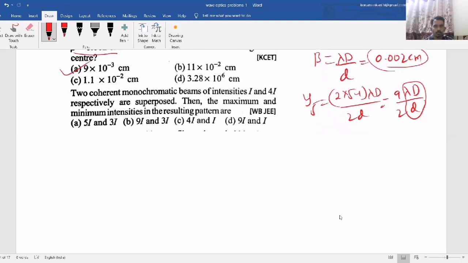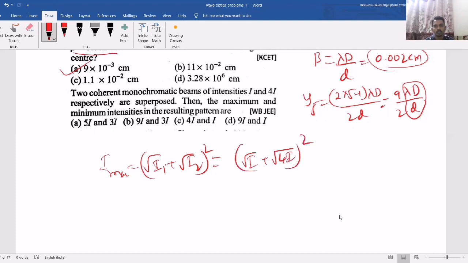Two coherent monochromatic beams of intensities I and 4I respectively are superposed. Then the maximum and minimum intensities in the resulting pattern are? So I maximum means (root I1 plus root I2) whole square. That is (root I plus root 4I) whole square.